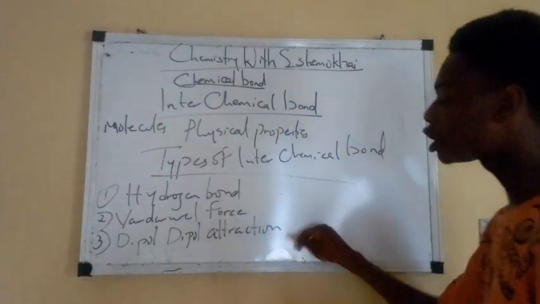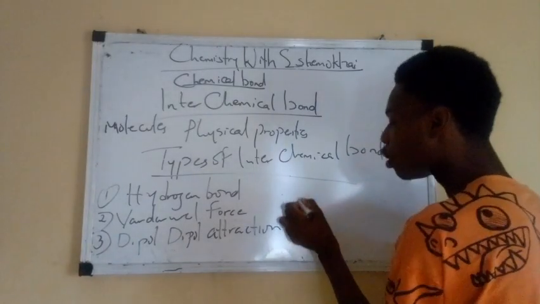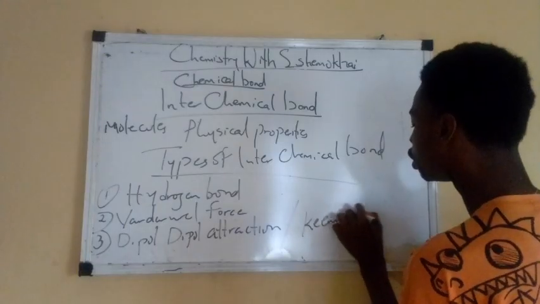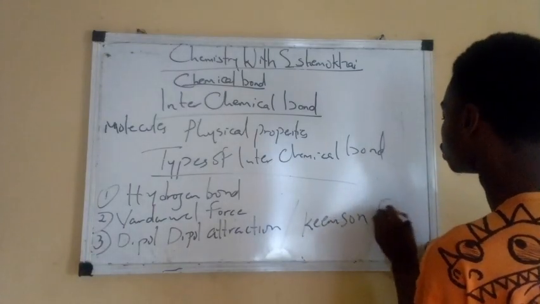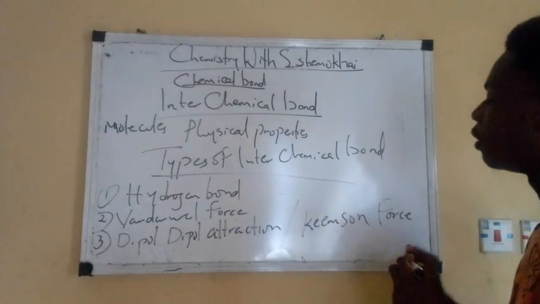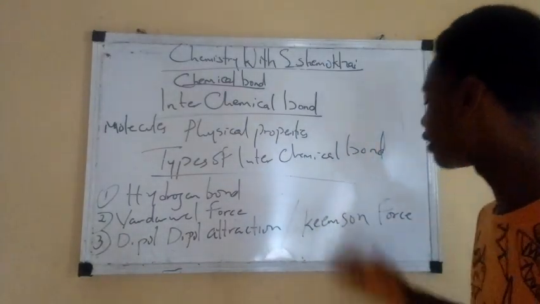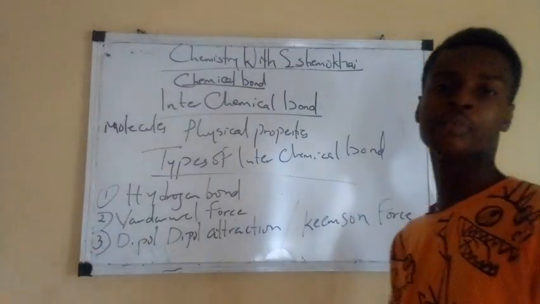And dipole attraction is also known as Keesom force. Write that down, because in your exam they can write dipole attraction there and they can also write Keesom force. So can we proceed?